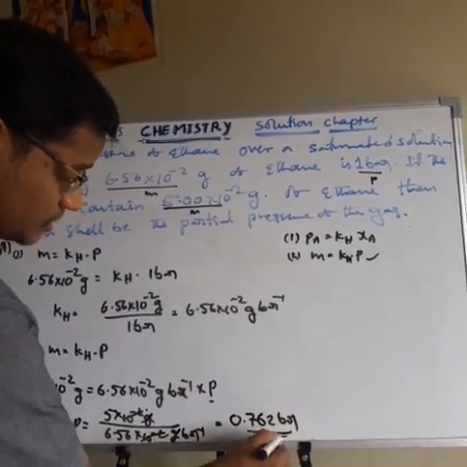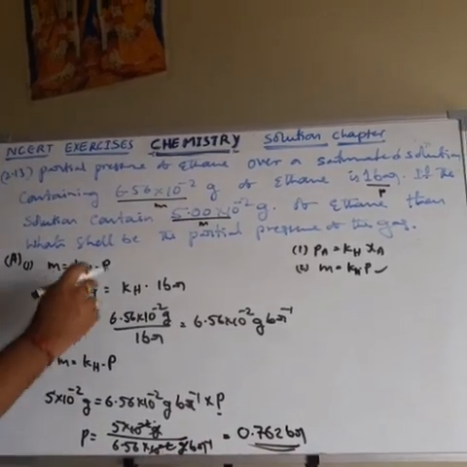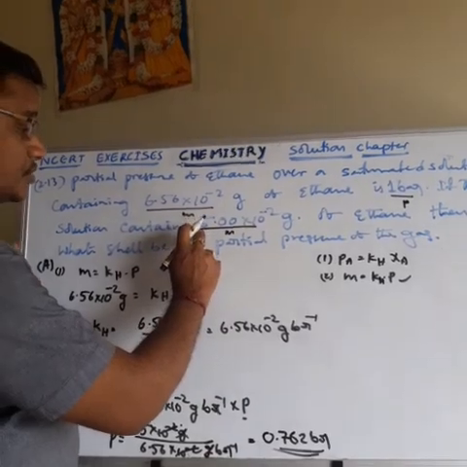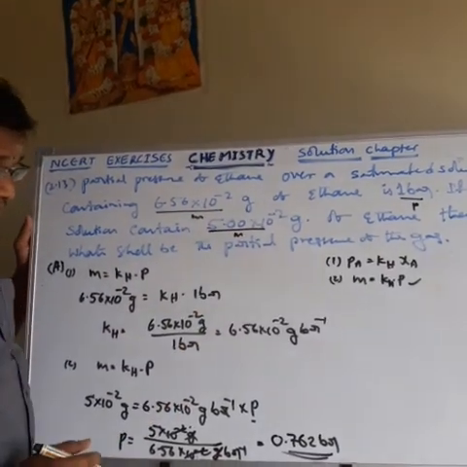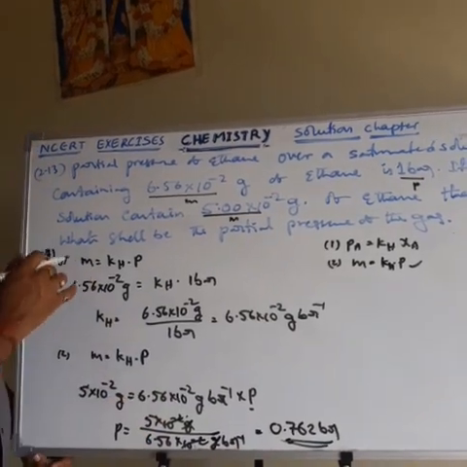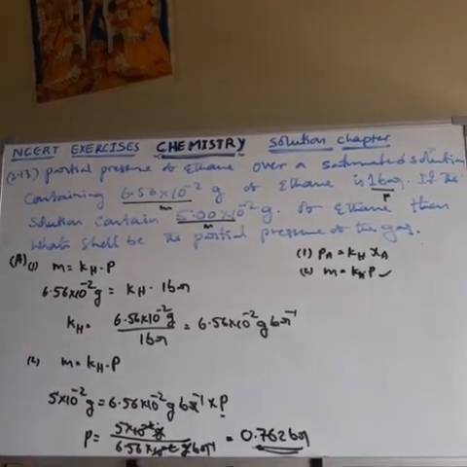So this is the partial pressure of the gas when the mass of ethane in the solution is 5 into 10 power minus 2 gram. It is 0.762 bar. So this is about the second problem.